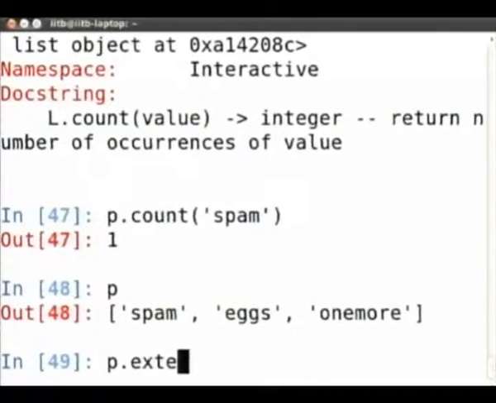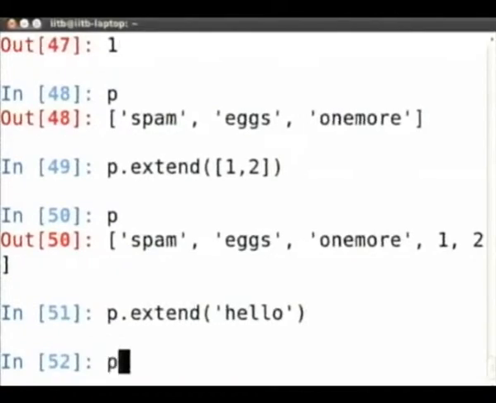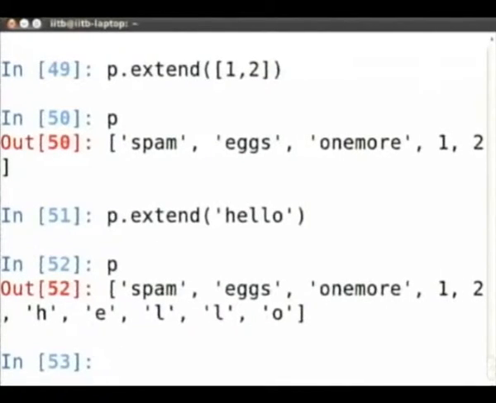For extend, I can give it a list, and it will add all the elements of the sequence that I give it to P. So for example, if I do P.extend, it will add H, E, L, L, O as individual elements. So when you say extend, it will take every element of the sequence you provide and append that. If you say append, it will simply add that one element.